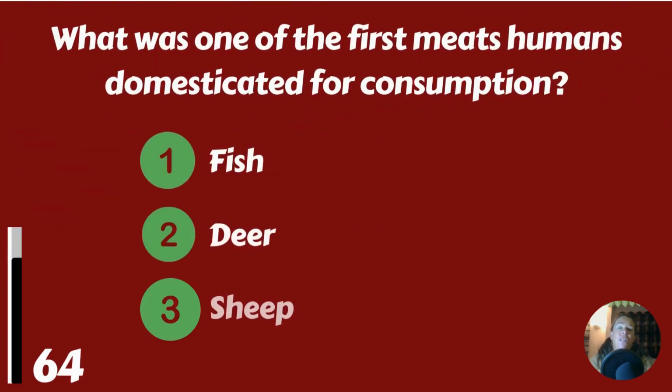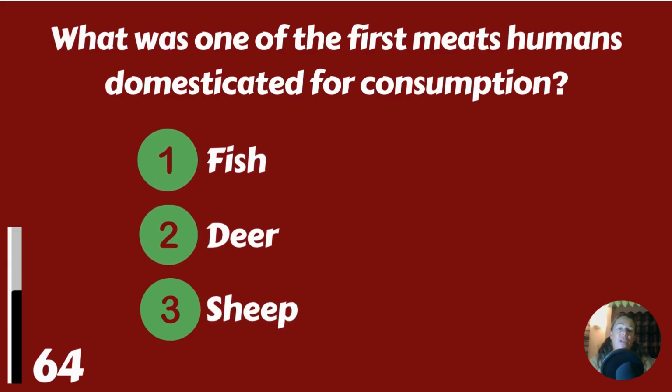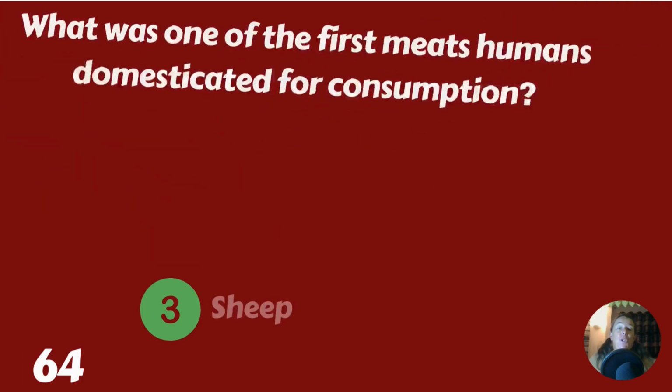What was the first meat humans domesticated for consumption? Fish, deer, or sheep? It was sheep.